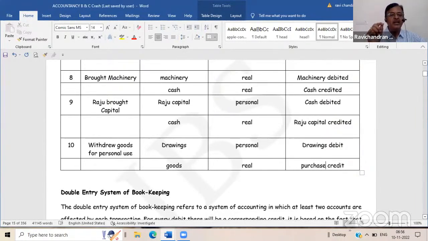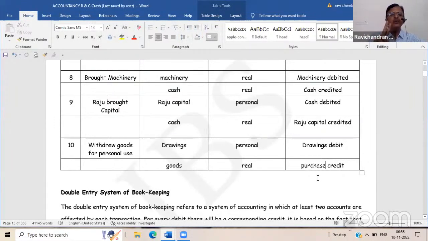Earlier I said purchases always debit, sales always credit. I have mentioned this statement. Now I am giving one slight exception. Whenever goods are withdrawn by the proprietor for his personal use, or when the goods are withdrawn by the proprietor for giving as a sample for his business, then it should be reduced from the purchase value. Only in those two scenarios, purchase will have a credit. Otherwise, purchase will always be debit.